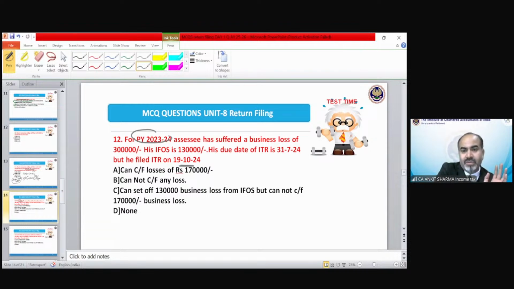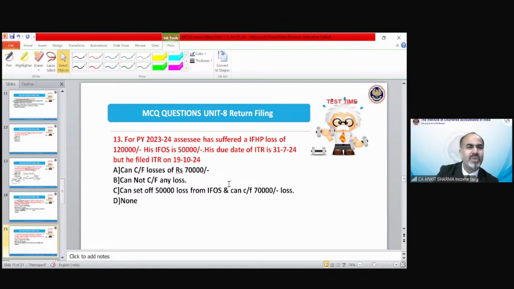So what is the correct answer of this? Question number 12. Rashmi is saying C, Aisha is saying B, Jigna is saying C. Because you filed your return after the due date, clear? You filed your return after the due date, so you cannot carry forward the loss, but you can set off the loss. So this 1,30,000 can be set off against the income from other sources. You can set off 1,30,000, but the remaining losses cannot be carried forward because the due date has gone. Clear?